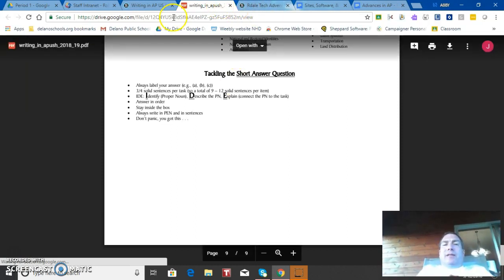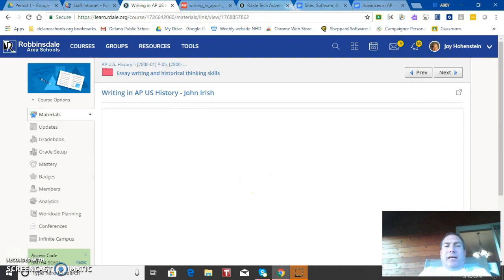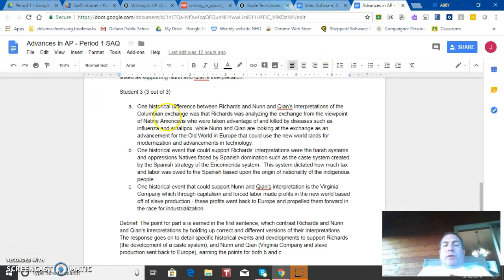So when we take a look at what these things look like, here's a sample that I've got for you that you can look over to see what a 3 looks like. You'll notice that with this sample written by a student when they were test driving these questions, first of all, it says one historical difference between these two authors on the Columbian exchange was that Richards was analyzing the exchange from the viewpoint of Native Americans who were taken advantage of and killed by diseases such as influenza and smallpox.